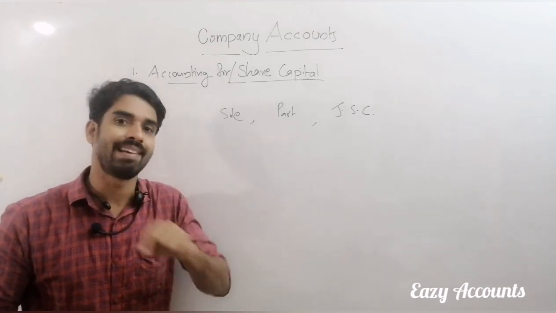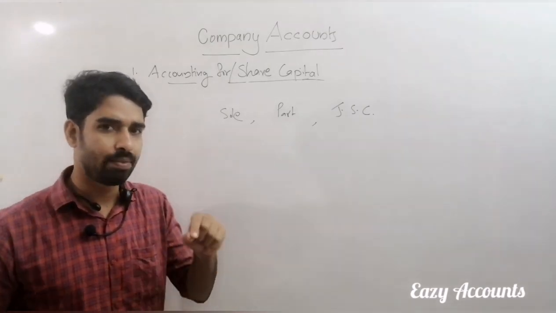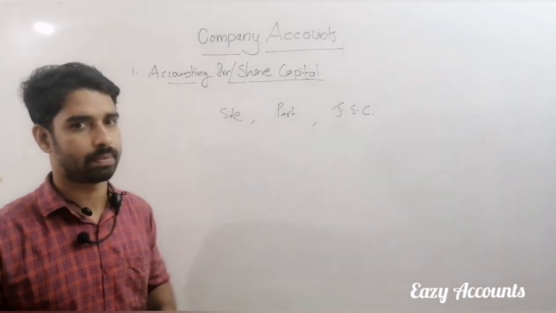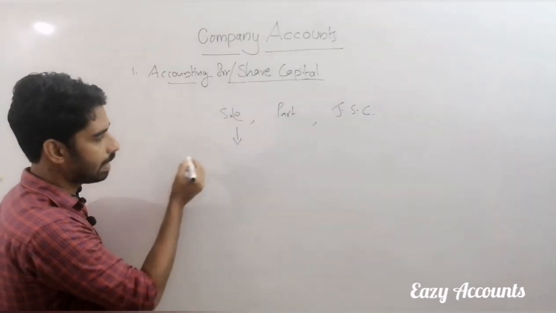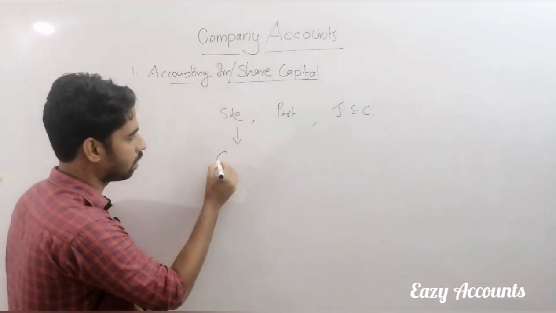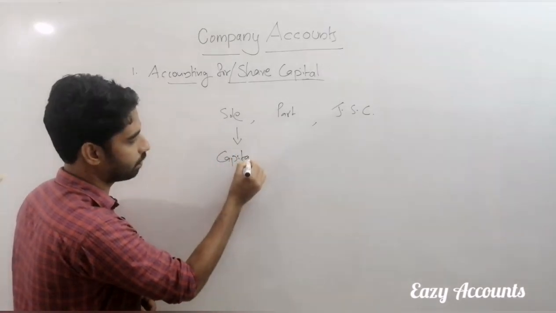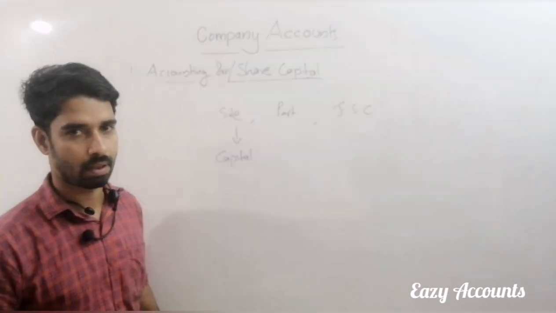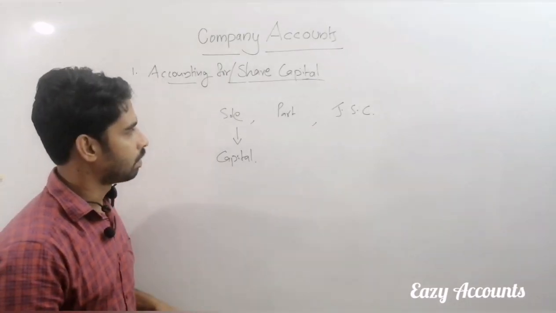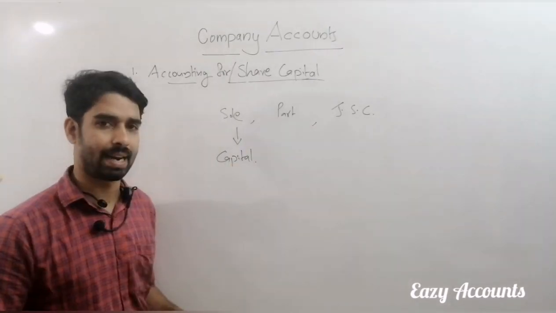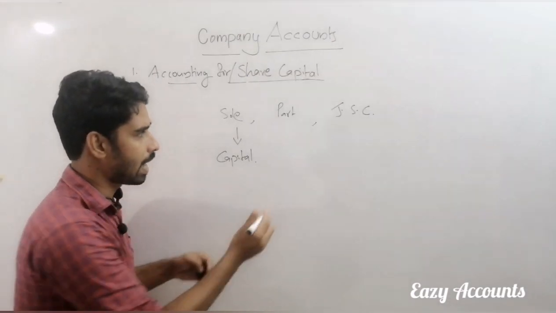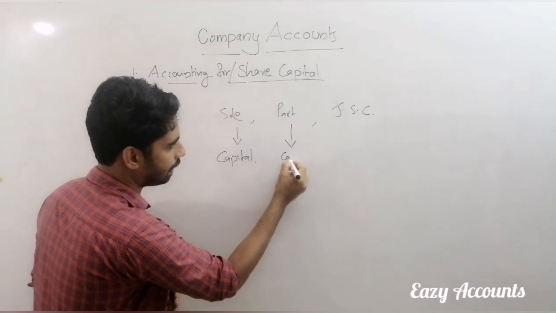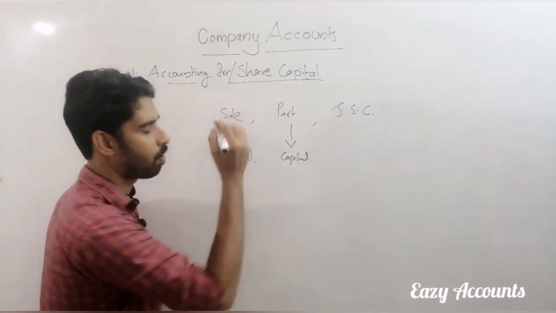And another important point: when we are investing any amount for starting a sole proprietorship, that invested amount is called the capital of that firm. The same, when you are starting a partnership organization, ABC, the same invested amount will be the capital of that partnership organization.